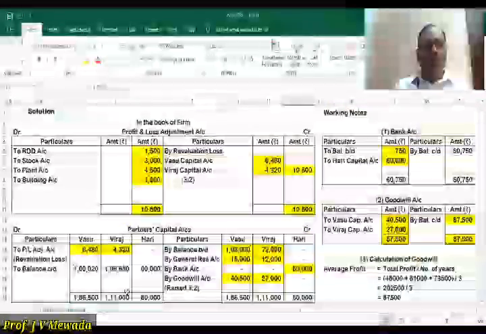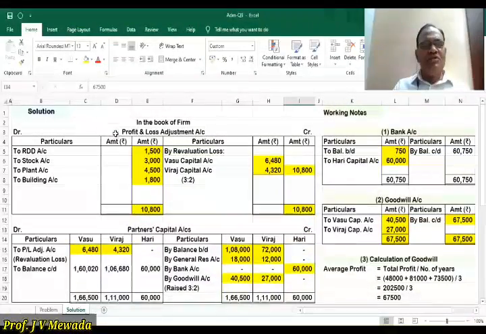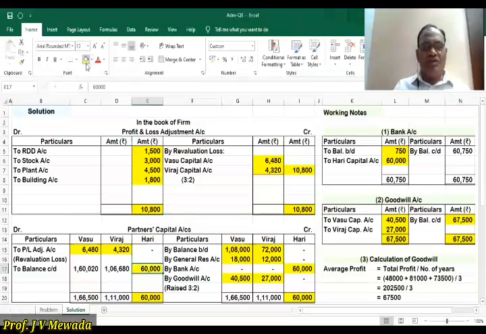So in our solution, profit and loss adjustment account is automatically closed. Goodwill account is automatically closed. Now we have to close the partners' capital accounts. So Hari's capital on the credit side, the total is 60,000. So on debit side also, we'll write the total 60,000. So the difference is again 60,000.